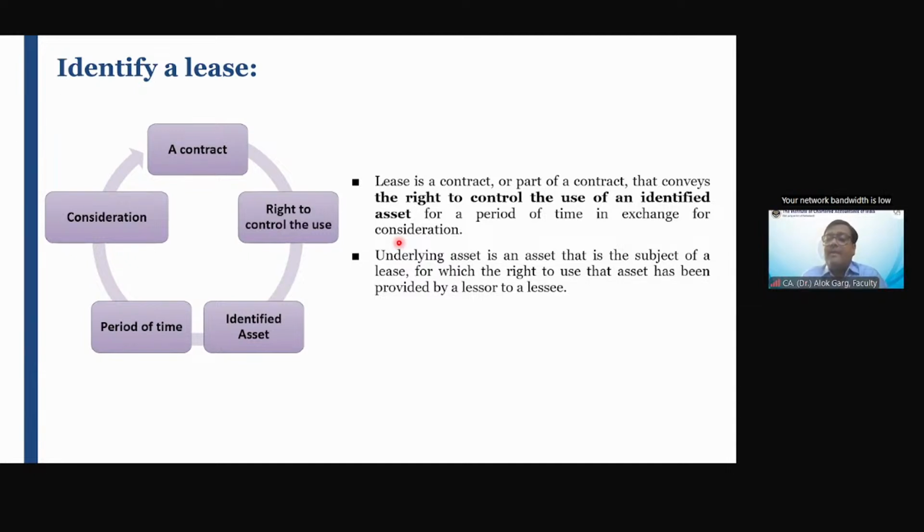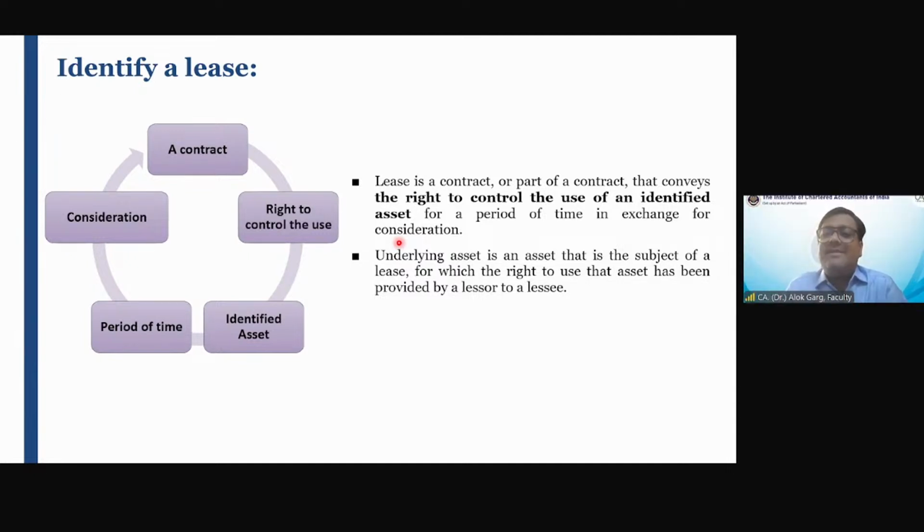So friends, in this standard, we will be discussing these concepts. Number one, to identify a lease contract. We will discuss the meaning of identified asset. We'll discuss the meaning of right to control the use of an asset. We'll discuss the period of time, which is known as the lease term. And we will discuss the consideration as lease payments. So these are the four aspects on which we will spend time to understand this lease.